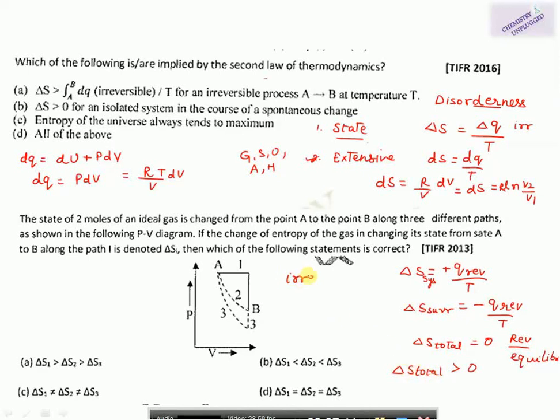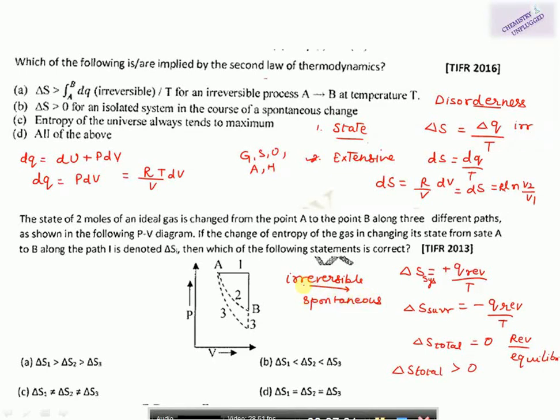Whenever you hear the term irreversible, it means they are going in the forward direction. They are not coming in the backward direction. Going in the forward direction means they are spontaneous. They are one way. Okay, they are going like this. They are not coming back.